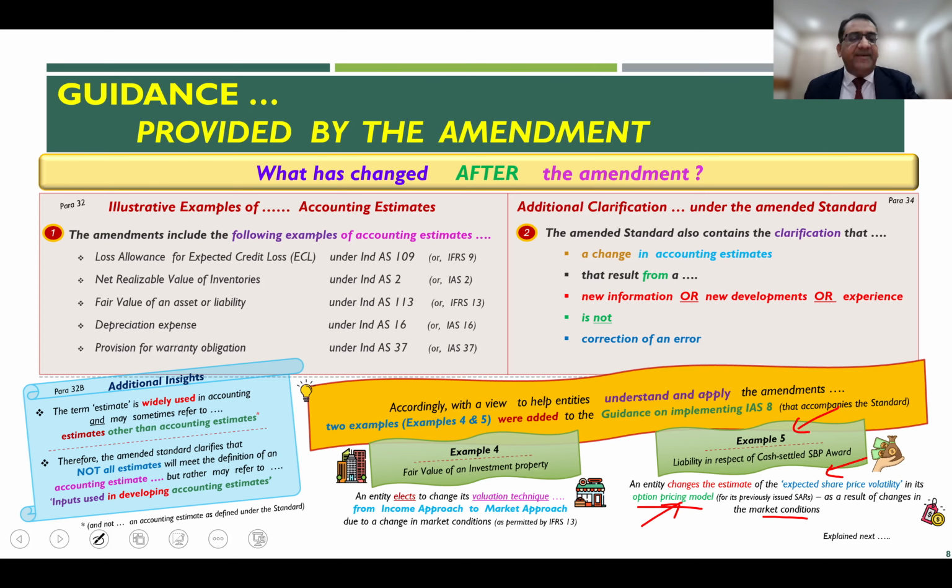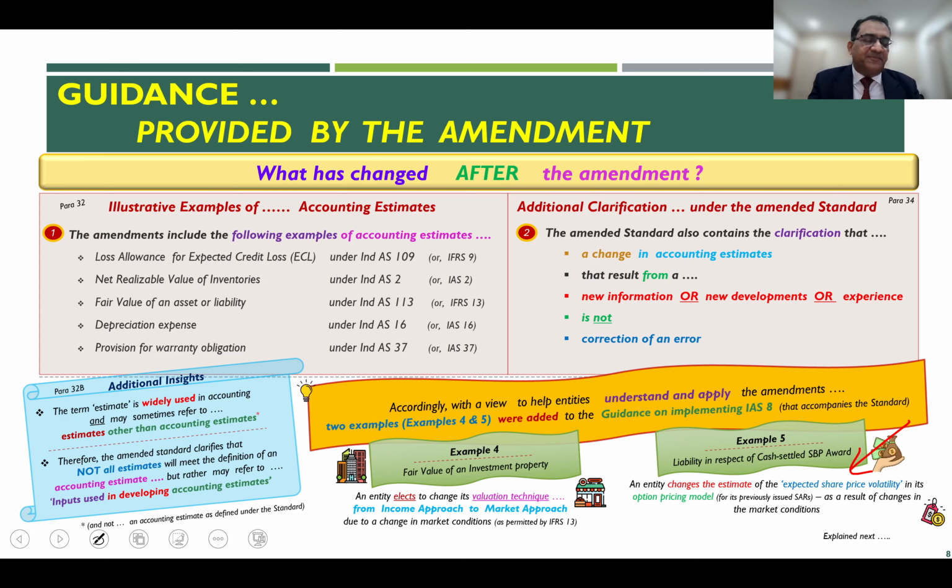Now, you might already be aware that there are option pricing models, let's say your Black-Scholes model. The Black-Scholes model gives you the basis using which options, let's say, which you have given to your employees need to be valued. So option pricing has the binomial model, you have the Black-Scholes model. Now, one of the inputs in the Black-Scholes model happens to be estimated share price volatility. Because if you look at the options pricing model under Black-Scholes, it says if the volatility is more, it has a direct bearing on the pricing of the option.